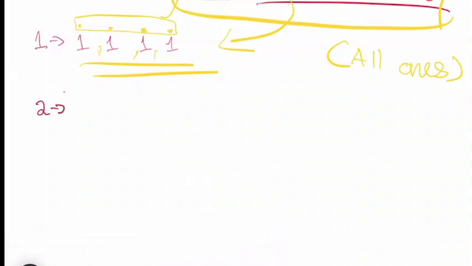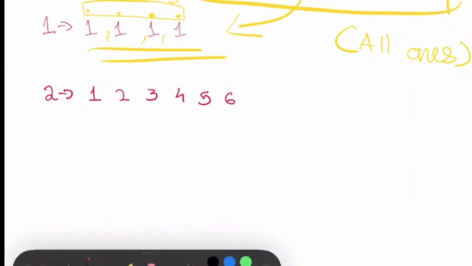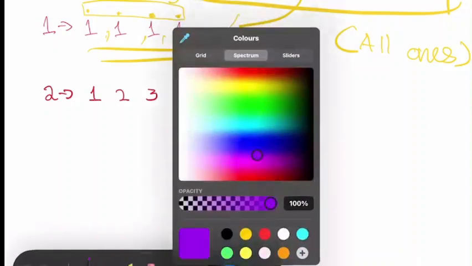Now I'll write the second topic with red pen. What will be your second topic? It will be counting numbers. How are counting numbers? As you might remember, 1, 2, 3, 4, 5, 6. You can add commas if you want, but it will be much better if you don't. So these are some numbers, and I'll use another color to show you.